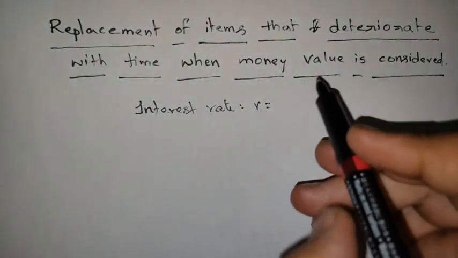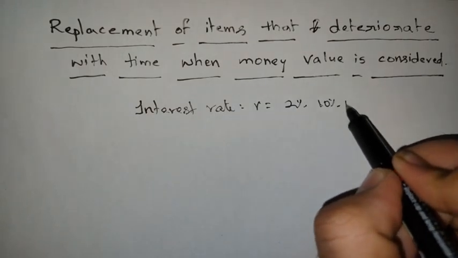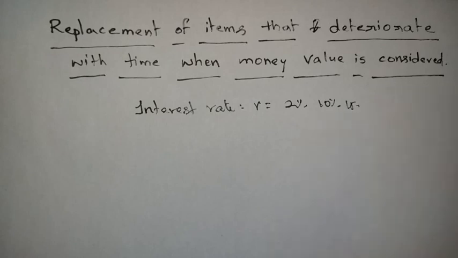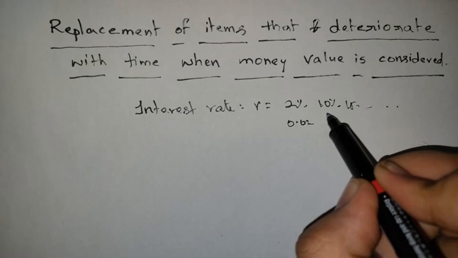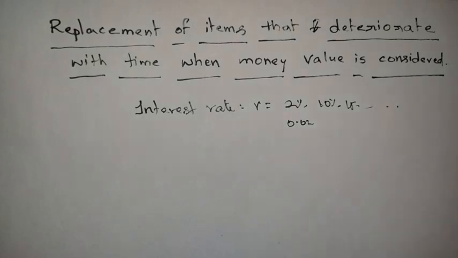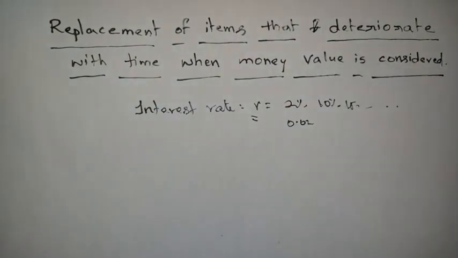The value in terms of percentage may be 2%, 10%, or 15%, any percentage. We convert it, so 10% means 0.1, like that we convert it in the problems. So that interest rate we need to consider.